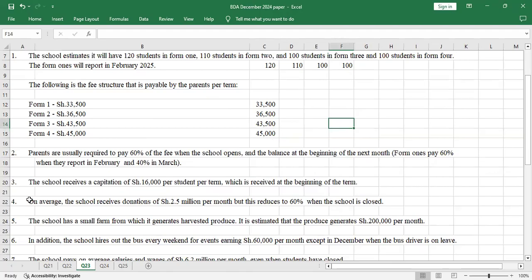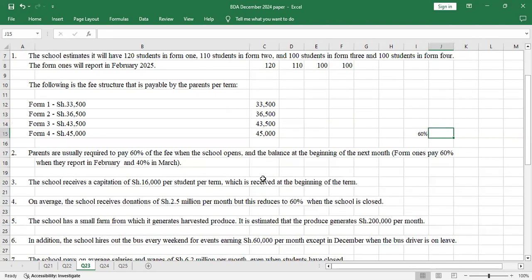Okay, number 2, parents are usually required to pay 60% of the fee when the school opens. So 60%. Let me just note it somewhere here. 60% when the school opens. And the balance at the beginning of the next month. So the balance will be paid on the next month. So the balance will be 40%.